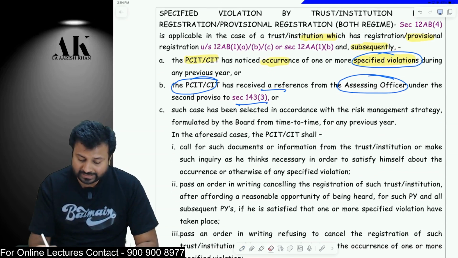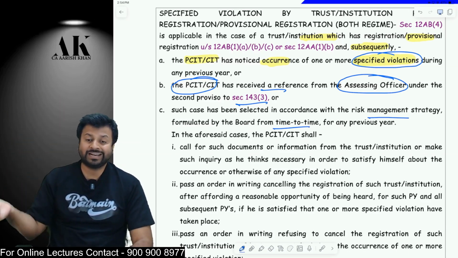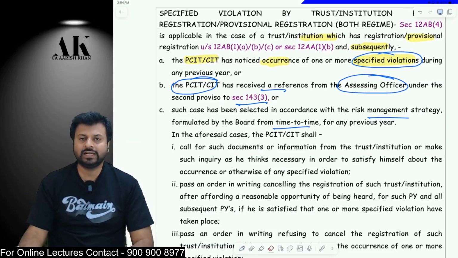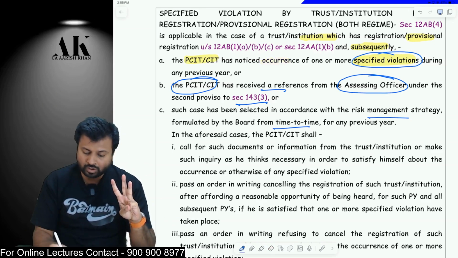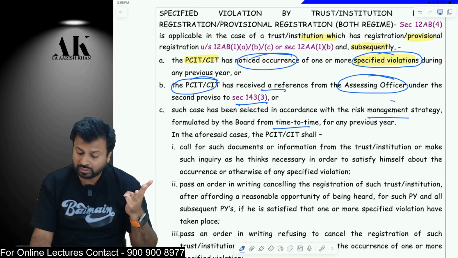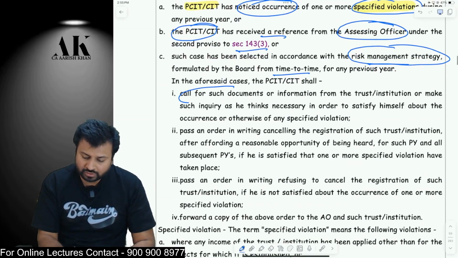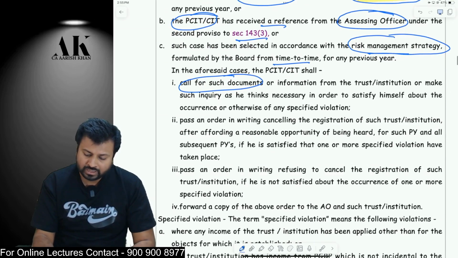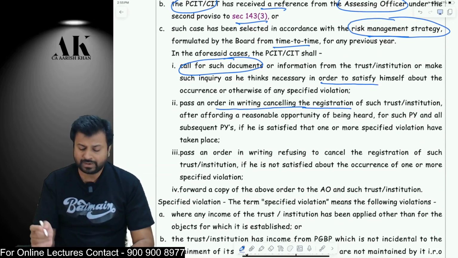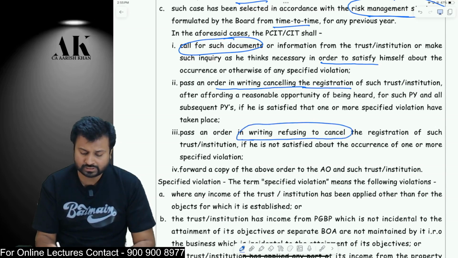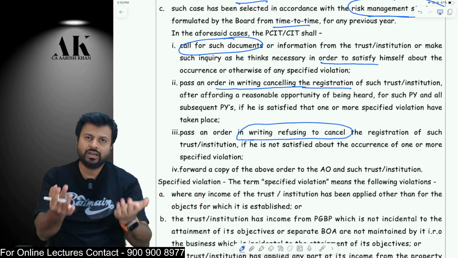Or if your case has been selected in the risk management strategy of the board, like if it has been selected in AIS or in SFT, then on that basis also the CIT can cancel your registration. So the CIT can cancel your registration on 3 bases: when he notices something wrong, or if the AO tells him, or if he finds something involved in the risk management strategy of the board, that is AIS, SFT, etc. In all these cases, he will call for the documents from the trust and he will pass an order, either to cancel the registration or to refuse to cancel the registration. If he cancels the registration, it is against the trust. If he refuses to cancel the registration, it is in favor of the trust.